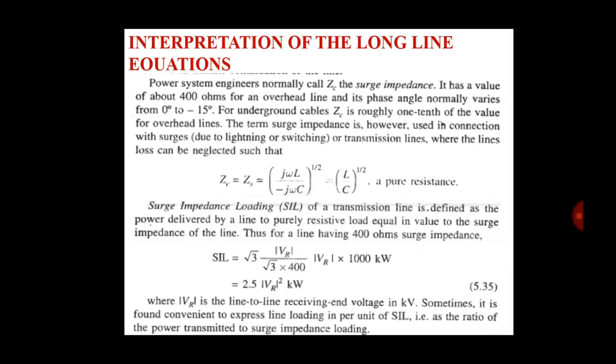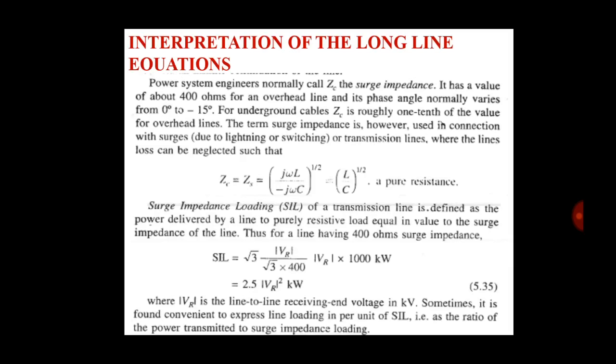Now, power system engineers normally call ZC the surge impedance. It has a value of about 400 ohms for an overhead line, and its phase angle normally varies from 0 to 15 degrees.